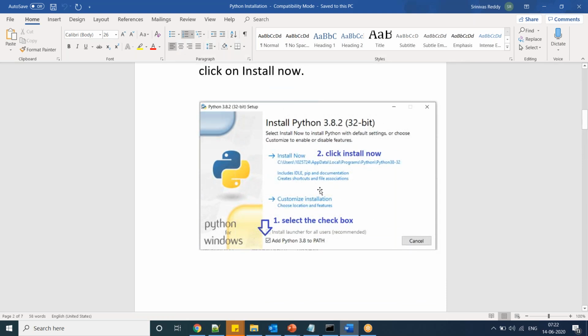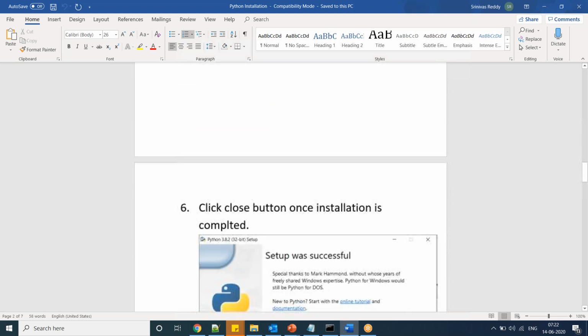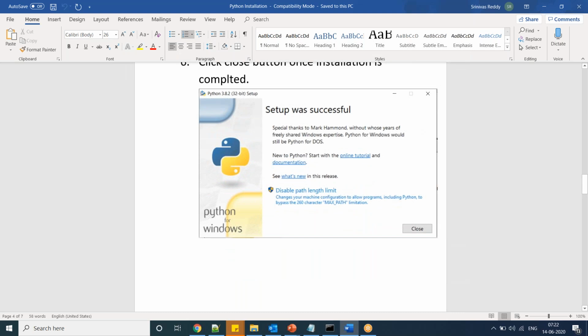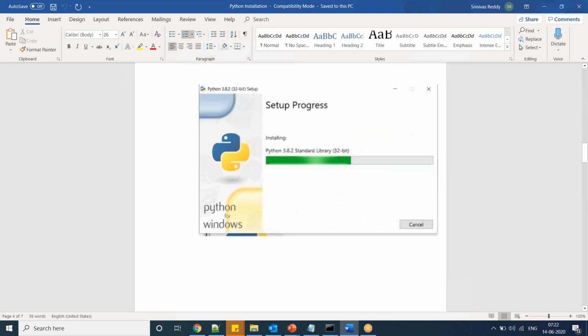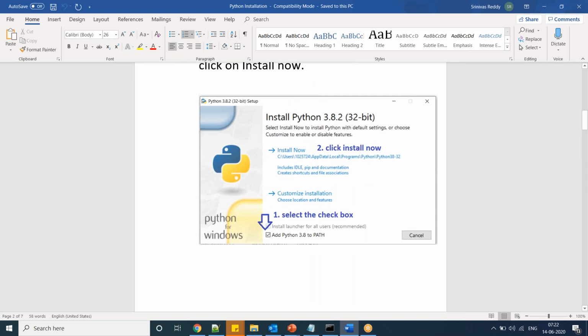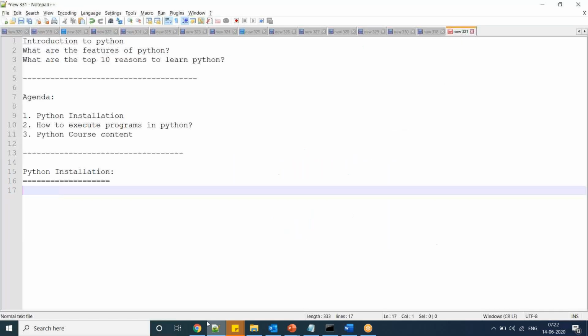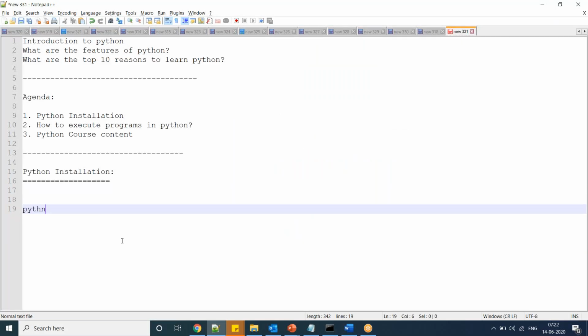So here, what this one takes care of. Okay, add Python 3.8 to your PATH and install. That's it. Setup in progress, and setup was successful. Simple process, so make sure you do this one if possible. And also here you can see Python versions, Python 2.x and Python 3.x.